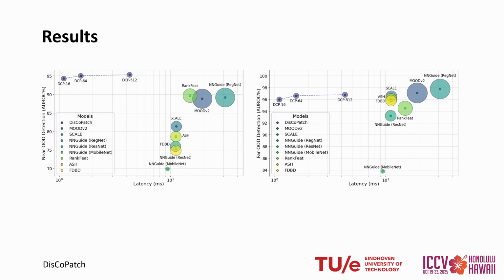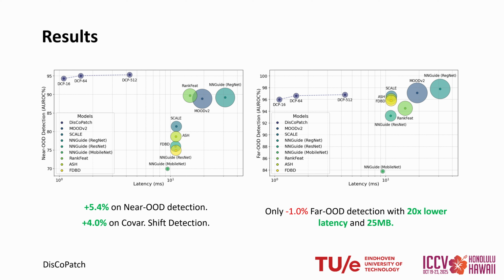The results we achieved are quite interesting. One of our main focuses was on reducing the latency because these OOD models can be very large and very heavy to run. And we actually managed to achieve big increases in near OOD detection and on covariate shift detection. Although we lag slightly behind on far OOD detection, we are quite close to the level of performance of the bigger models with a 20 times lower latency and using a discriminator that's just 25 megabytes in size.